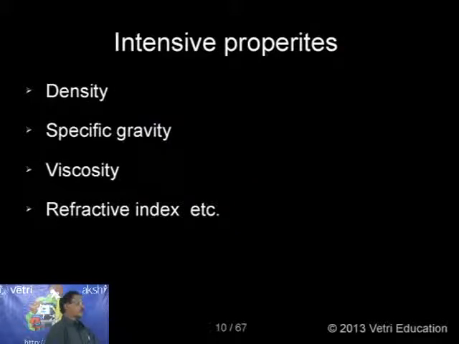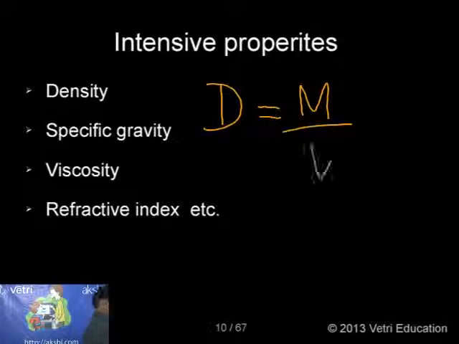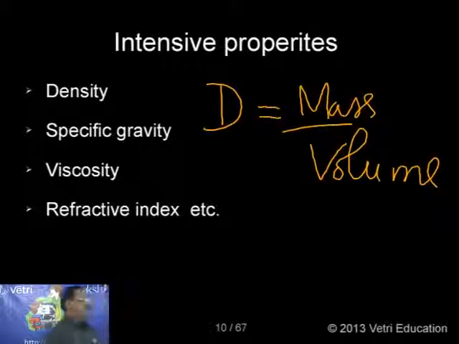Let me take the specific example of density and explain why it is not depending on mass. So what is density? Kindly follow. Density is equal to mass by volume.